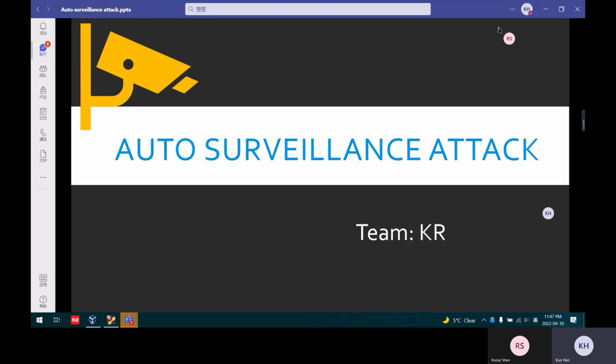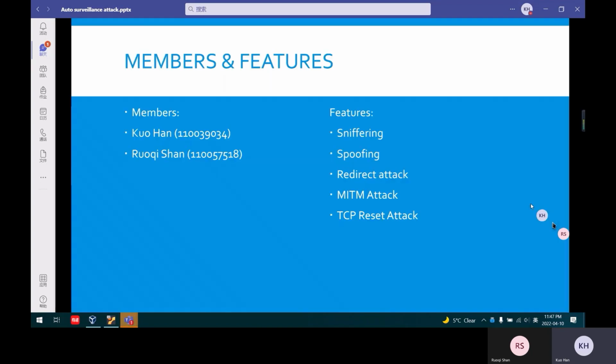Hello everyone, our project team is Auto Surveillance Attack and our group name is QR. We have two members, Guohan and He Jishan. Our project has 5 functions, which are sniffing, spoofing, redirect attack, MITM attack, and TCP reset attack.